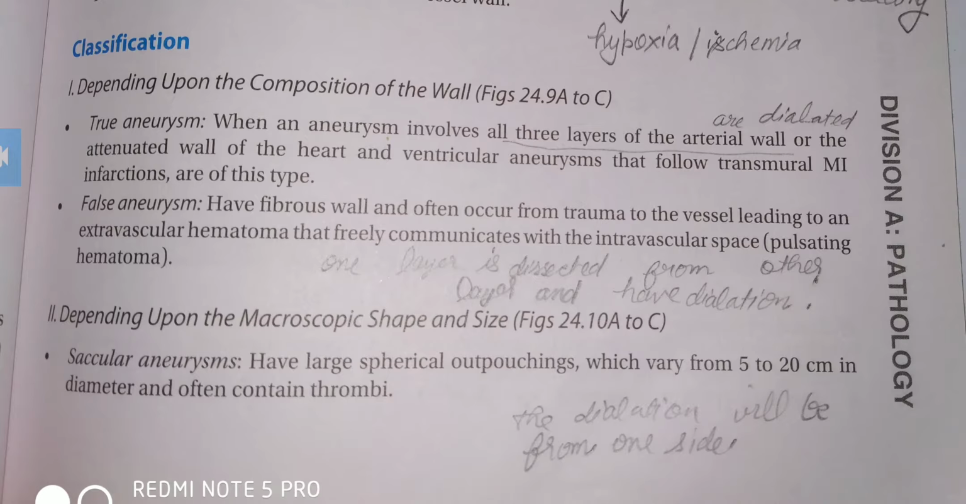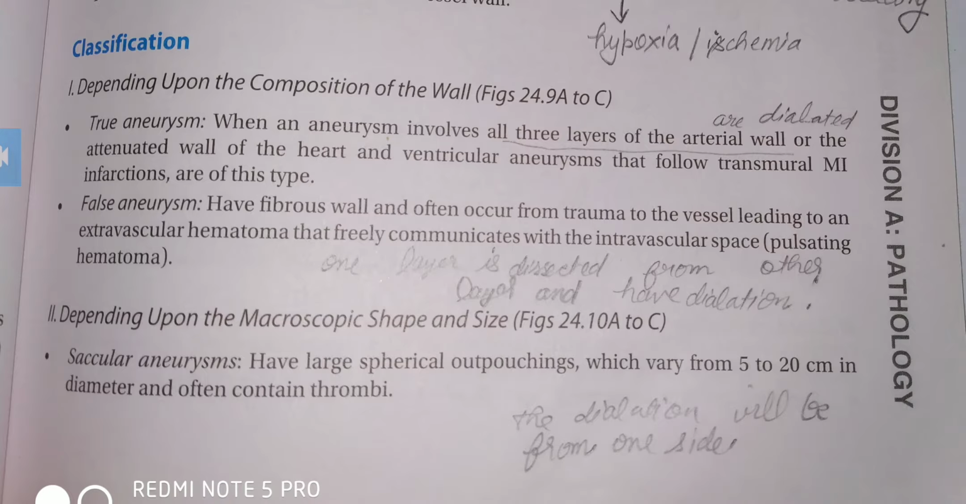So the classification, depending upon the composition of the wall, is true aneurysm and false aneurysm. True aneurysm is when the aneurysm involves all three layers of the arterial wall or the attenuated wall of the heart, and ventricular aneurysms that follow transmural myocardial infarction are of this type. Means in true aneurysm, all three layers of the arterial wall are involved.